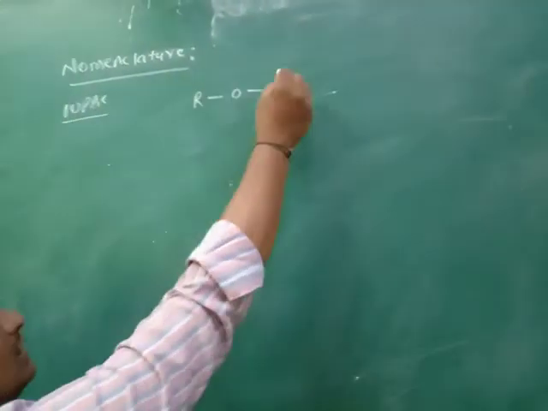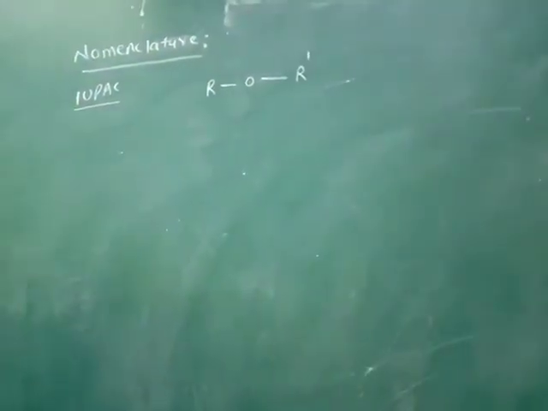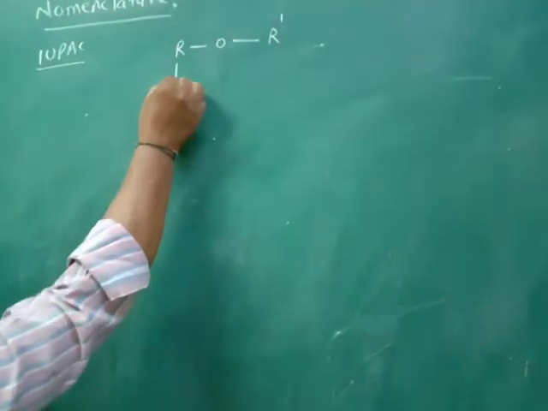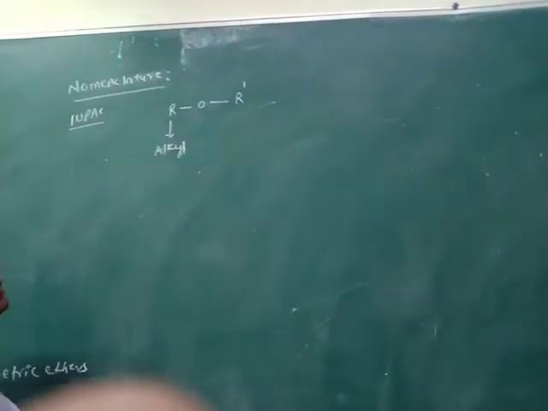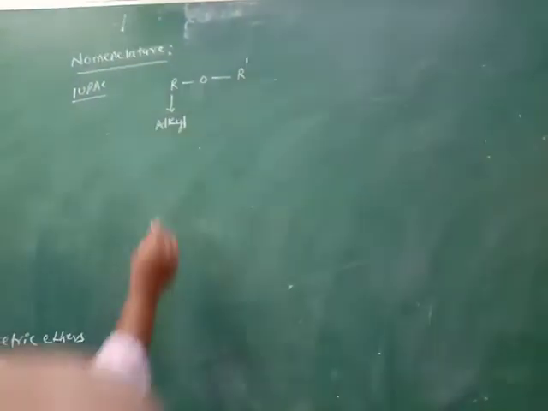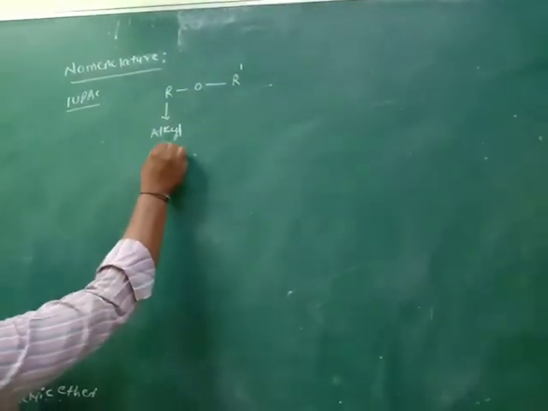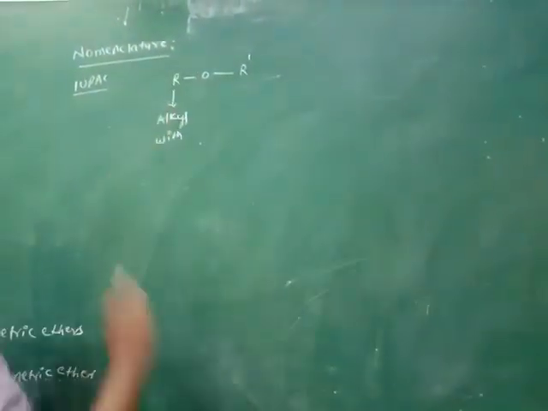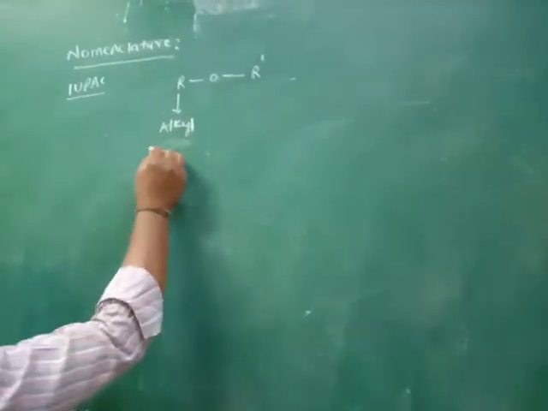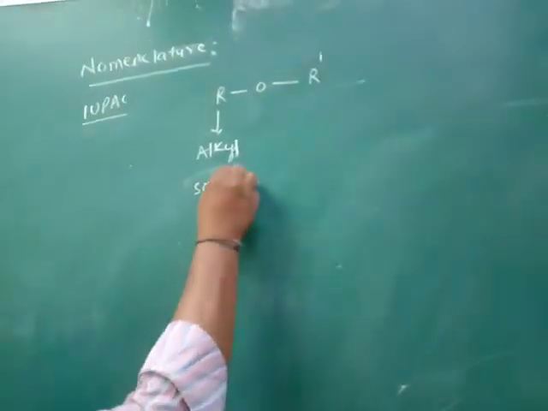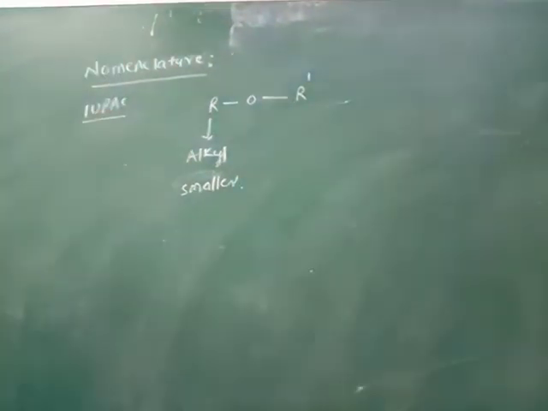For example, R is the alkyl group, the smaller alkyl group compared to R dash.